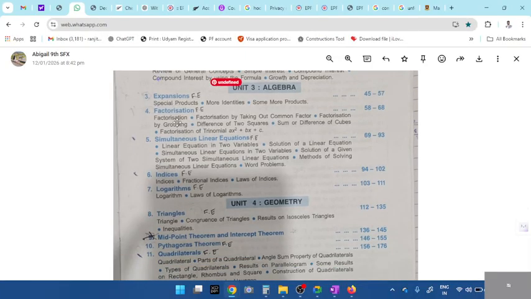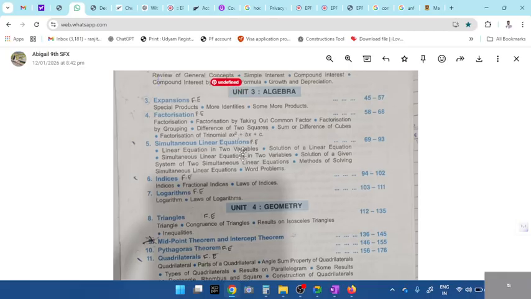What about expansion, factorization? You all remember all this? Simultaneous? Yes, indices, logarithm. Ananya, go through these chapters. Expansion, indices, algebra chapters. Algebra, we have done a lot of time, including revision. Did you get it, Ananya?